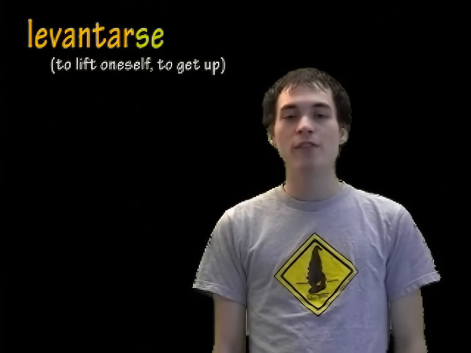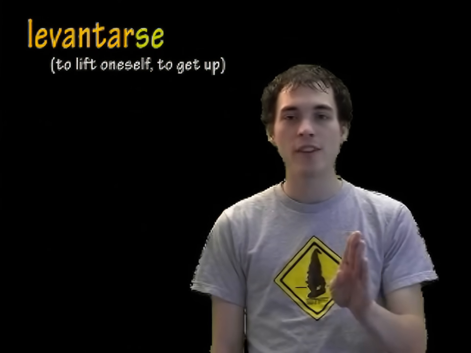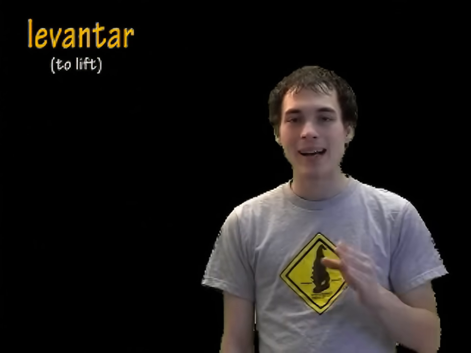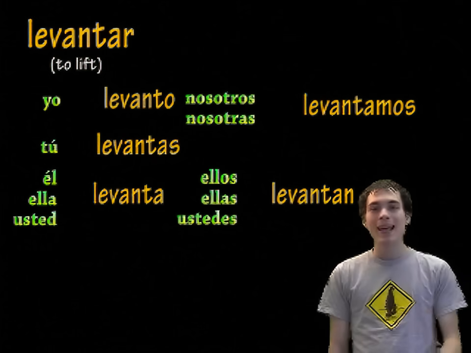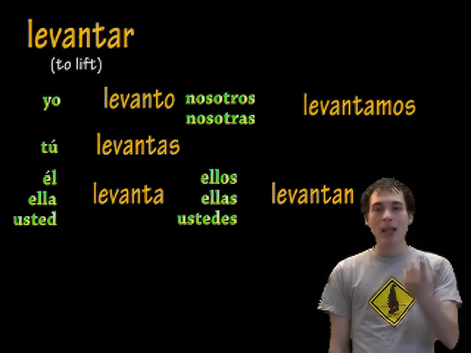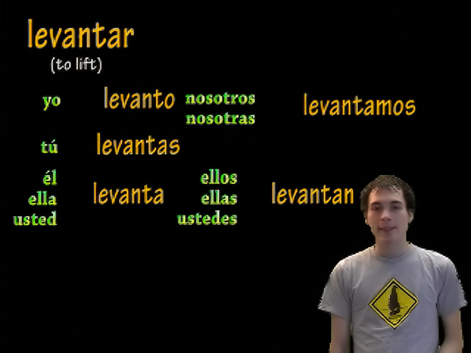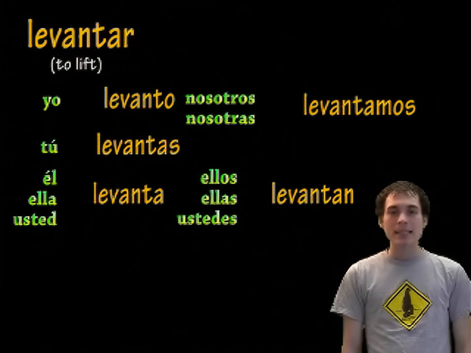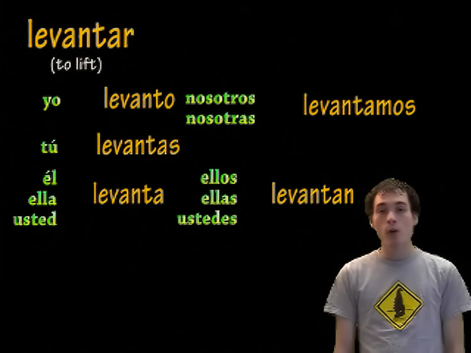The formula is first ignore the se. So, we have levantarse, take off the se. Okay, just ignore it for right now. Now, let's change the verb levantar into the various forms. Okay, so it's yo levanto, I lift. Tú levantas, él levanta, ella levanta, usted levanta, nosotros levantamos, ellos levantan, ellas levantan, ustedes levantan. Okay, now I'll worry about the se.